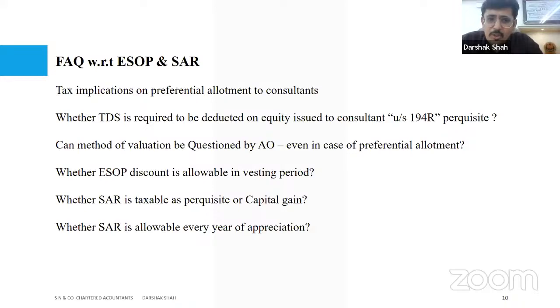Can the method of valuation be questioned by the AO even in a case of preferential allotment? So AOs, generally assessing officers, are questioning it, but when we go beyond that and go to courts, they have generally said that in such situations, if there are rationales in support of the valuation, and the methodologies adopted are prescribed methodologies, and there are rationales given by the valuer for valuing at a particular value, then of course the questions can be on the rationales, but not on the methodology.